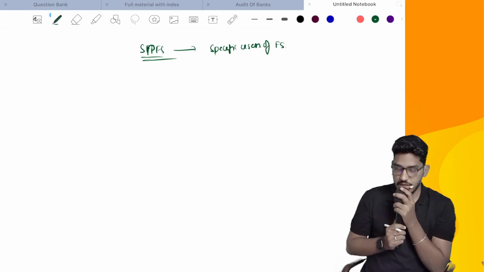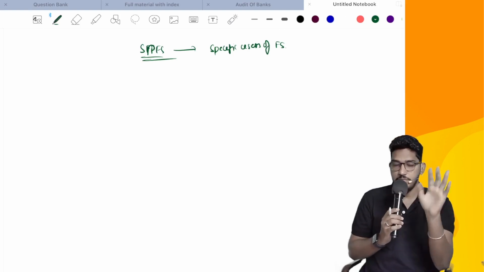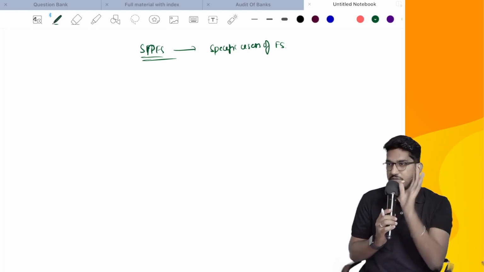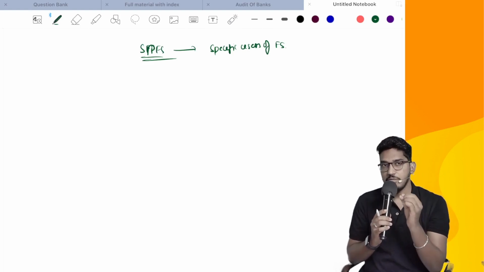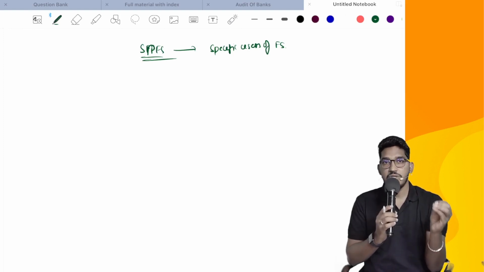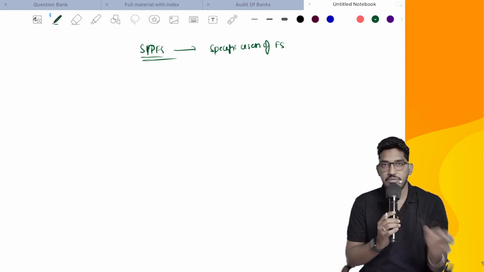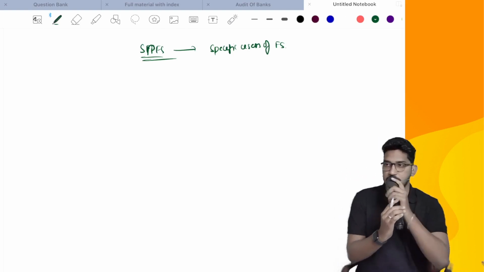So if you are preparing the financial statements as per the requirements of some framework, but those financial statements will not fulfill the needs of everybody. Those financial statements will fulfill the needs of only specific users of financial statements. That framework we are going to call as special purpose framework.